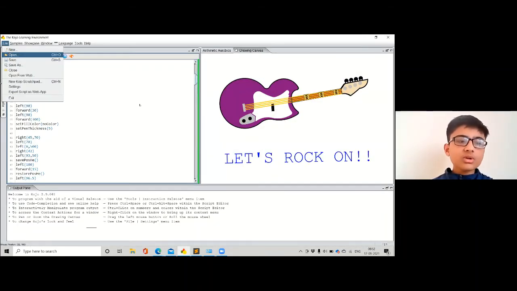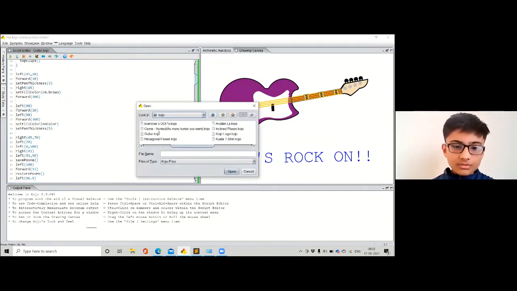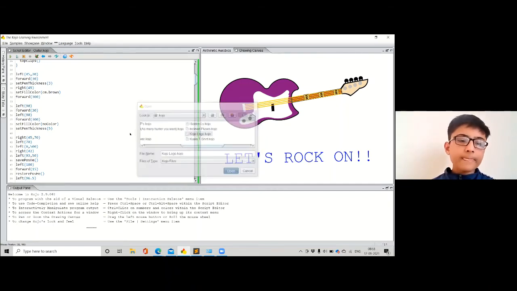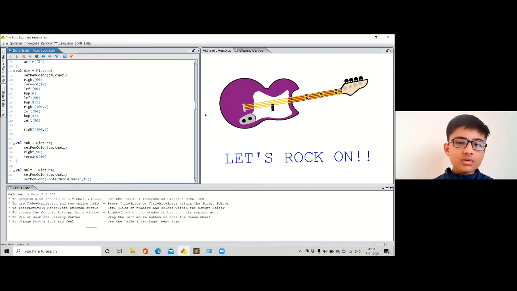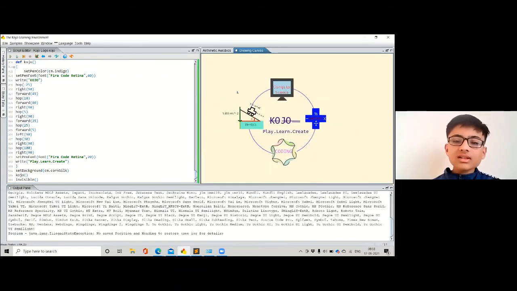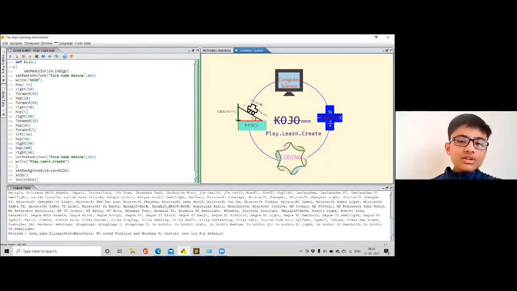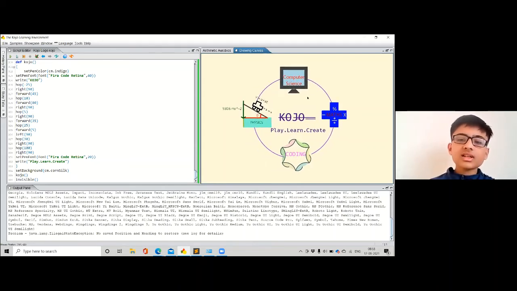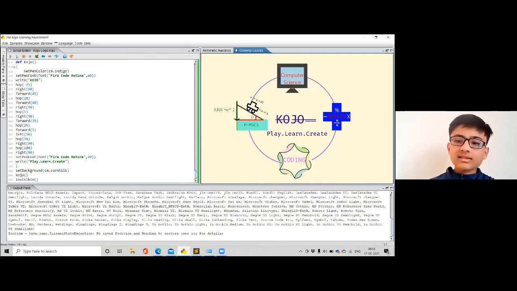So let me just open the code of the logo. Yeah, so this is the code of the logo, and I'm gonna run this. So yes, you can see the thing is made. There it was small because it was resized in the presentation, but you can see the real size of the thing, and it looks something like this. So we can make logos and all using generative art. That's what generative art can help us with.